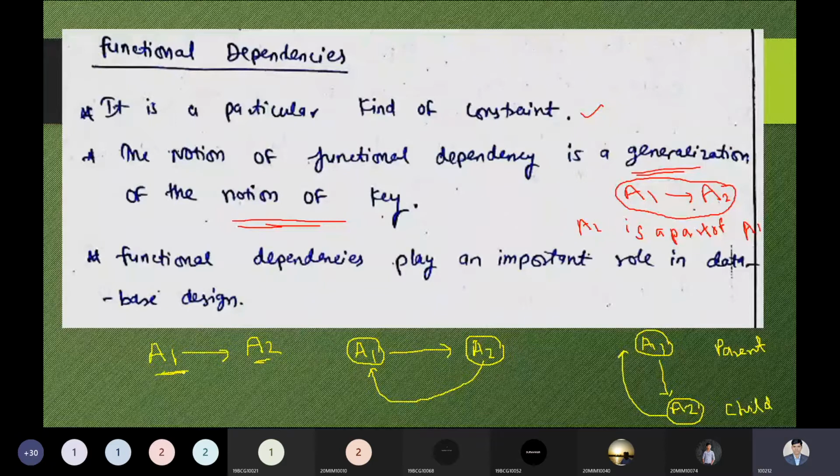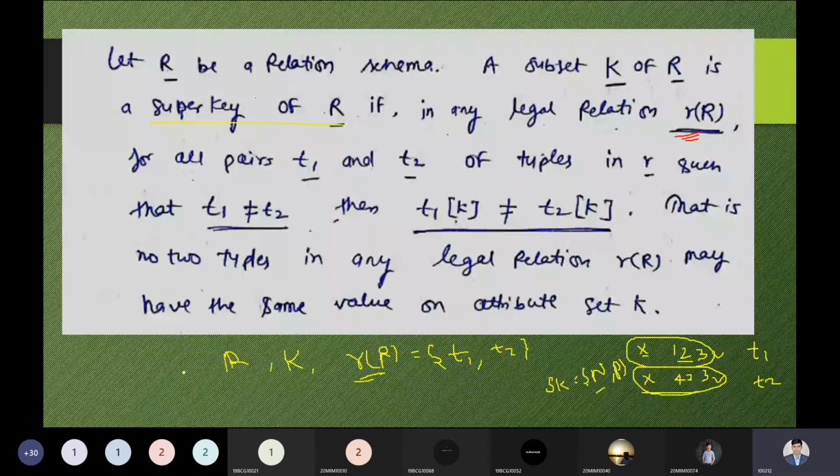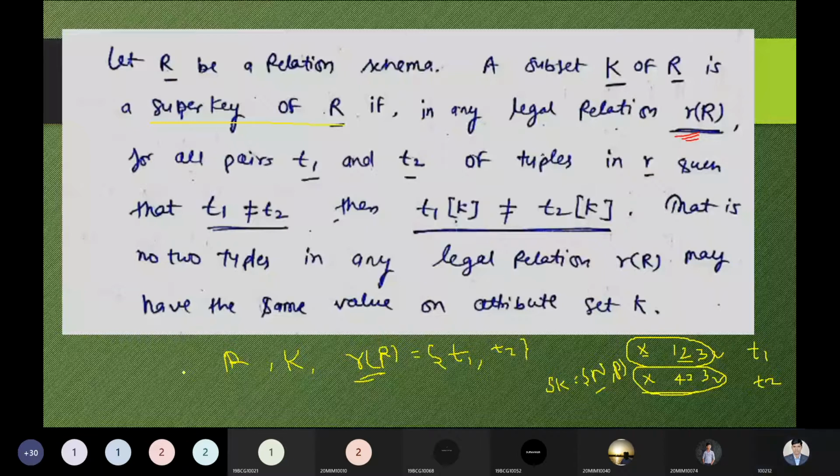Let R be a relation schema. If R is a relation schema, keep the word in mind, and subset K of the R is a super key. What I mean to say is that if R is a relation schema and subset K of R is a super key of R, it means there are some attributes, or even a single attribute, that can be a super key or key attributes. So we can say it is a subset of our R. Definitely it would be. Out of the list of attributes of the relation, we can't make an attribute a primary key attribute or any key attribute. No, it is not possible.